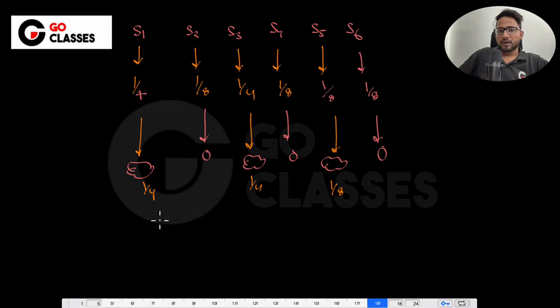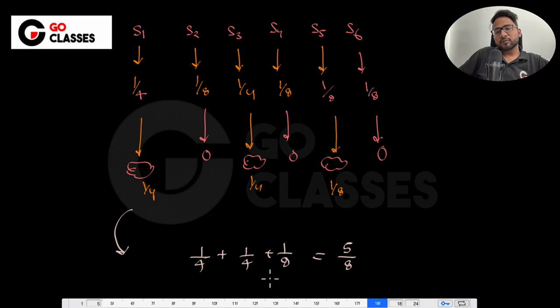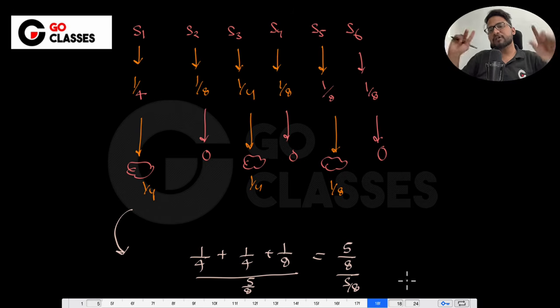Okay. So see here. Now if we just find out the summation, which is 1 by 4 plus 1 by 4 plus 1 by 8, then it is coming out to be 5 by 8. Now if I just ask you that with what number you can divide on both of the sides such that you get 1 as an answer, right? This is called redistribution, or some people call it normalization. Normalization means making everything as 1.